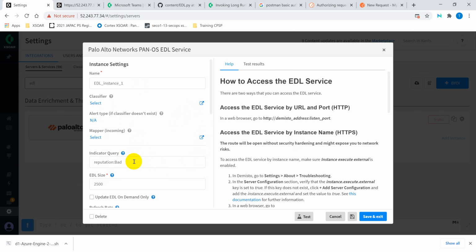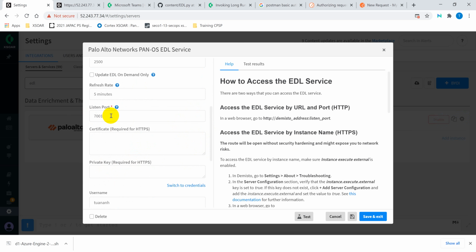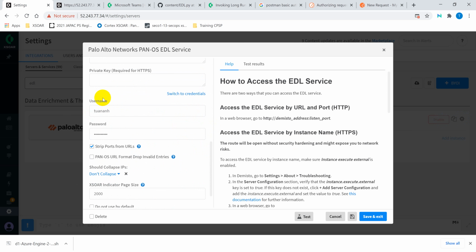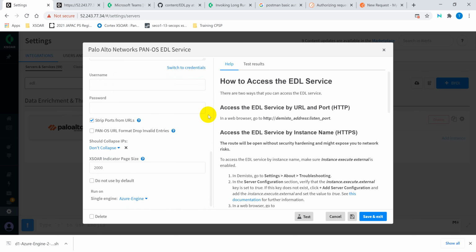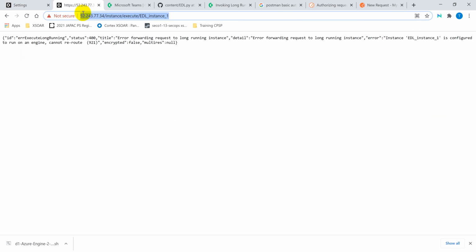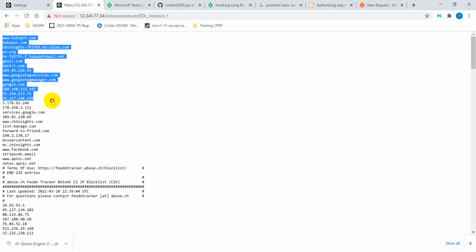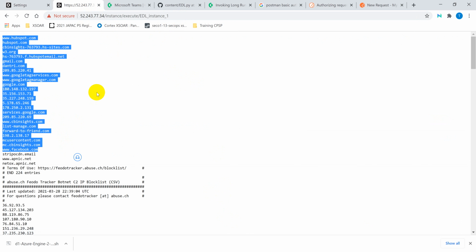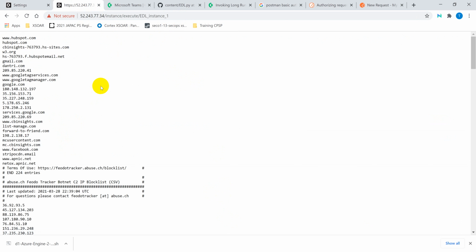In this setup, we use the EDL service in Palo Alto PanOS to test, and we will query any indicator that is bad and serve it to the outside world with the listening port of 7001. Right now, we do not do any username and password first, and we just run with no engine. So with no engine, we definitely will go to the IP address of the Xsoar server itself to collect the list of those bad reputation indicators.